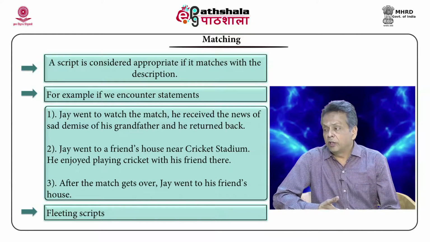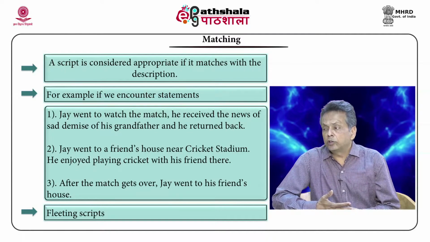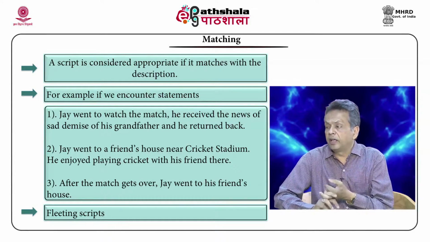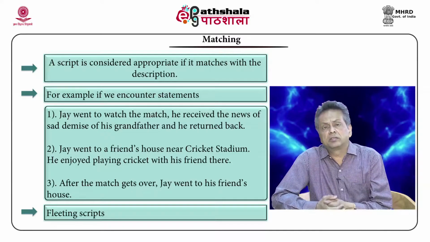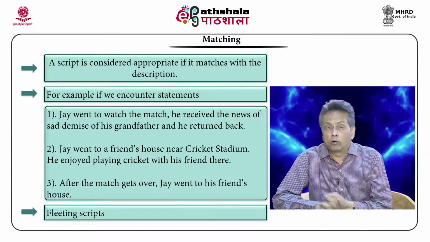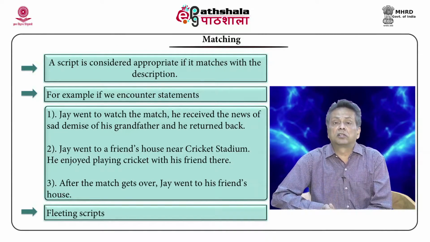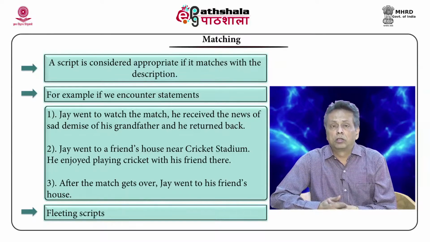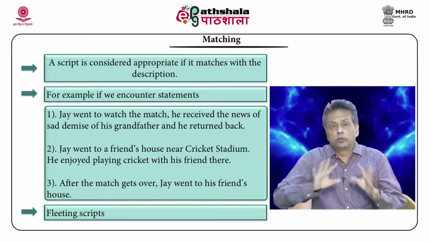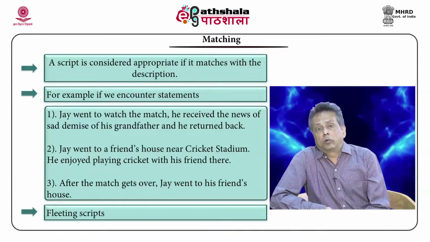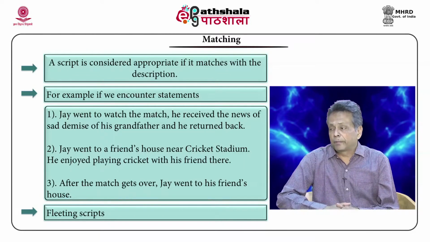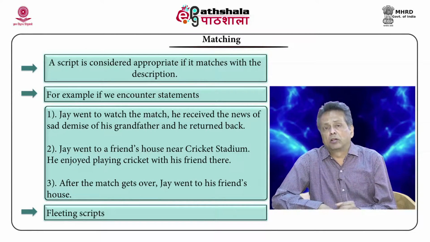Second, Jay went to a friend's house near the cricket stadium. He enjoyed playing cricket with his friend there. Now, the cricket stadium and playing cricket are there in these two statements, but actually watching a match does not happen here. So again in this case, though a lot of other things are mentioned, the script should not be invoked. For the first two, a human reader can easily get it. How to get that in a computer program is a hard job. But the third one, even a human reader cannot get what it is.